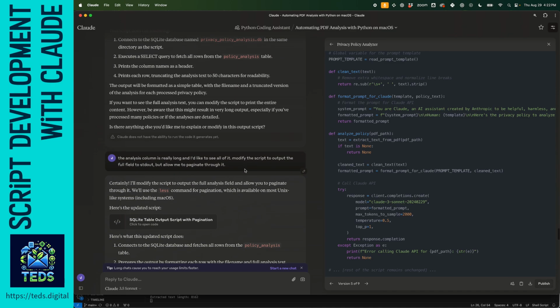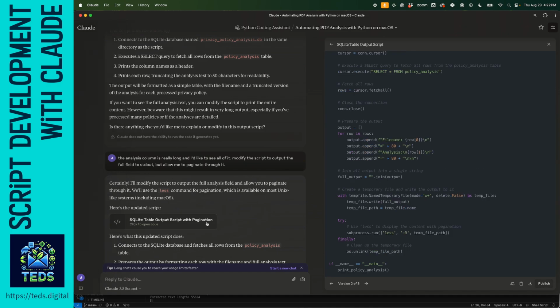And I say, okay, this column though is really long. It's storing it in a SQLite database, which was its own idea, which is brilliant, marvelous, loved it. But I'd like to paginate through it.